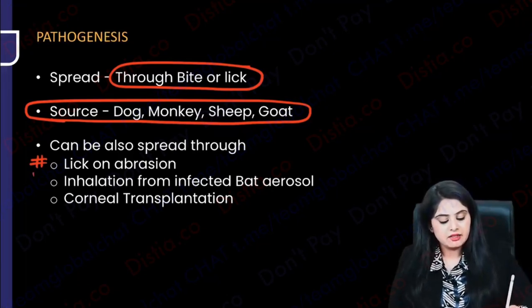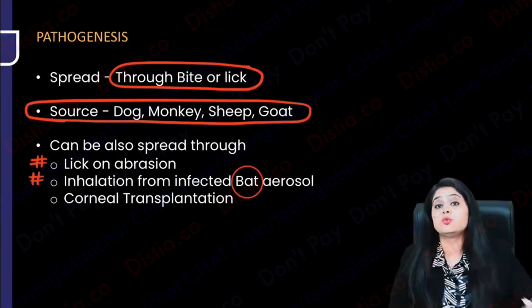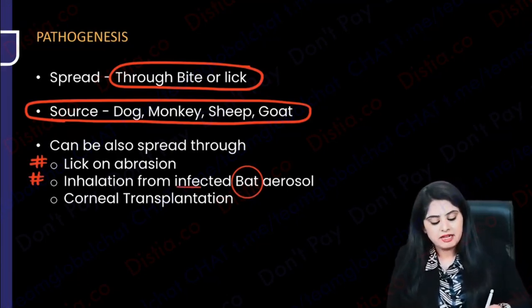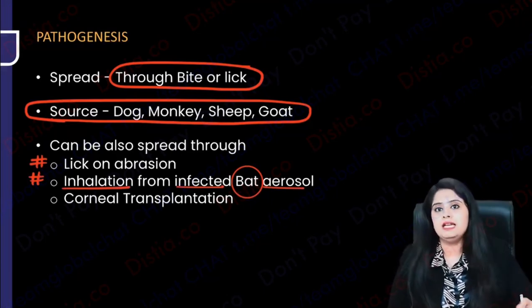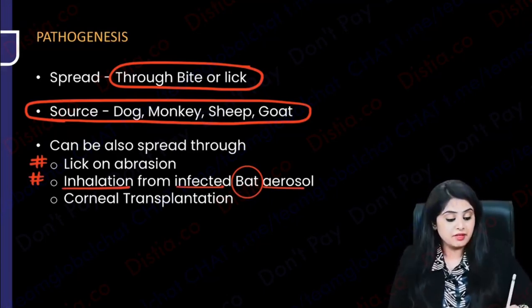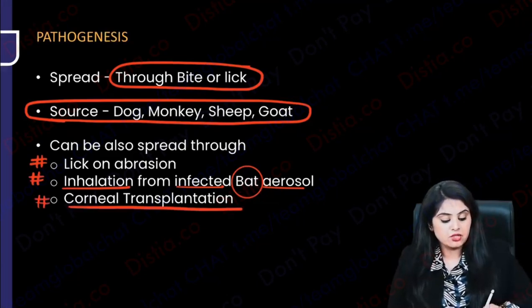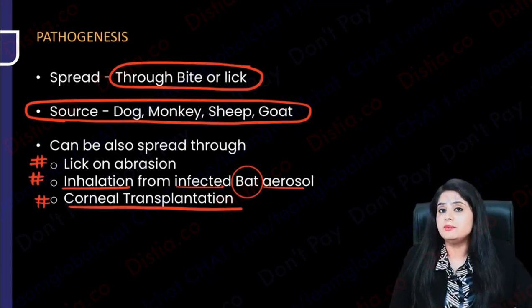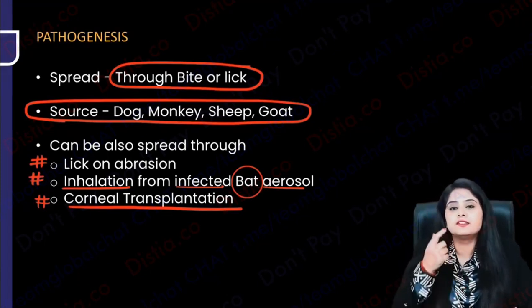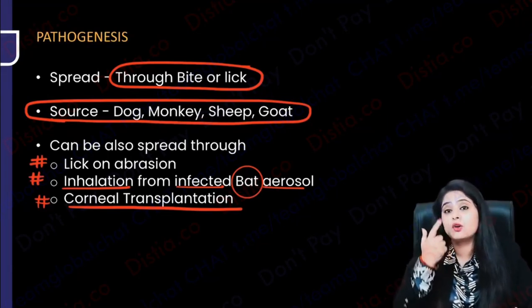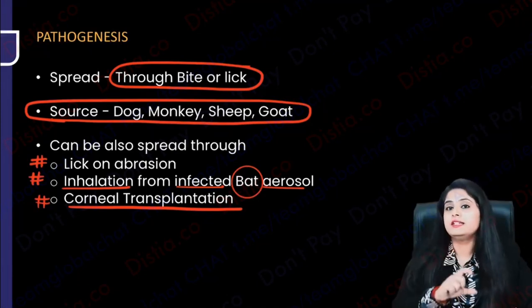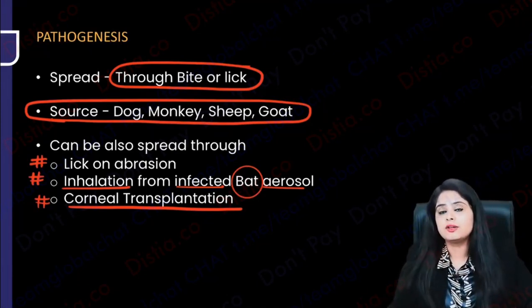Second, you will say, how does it happen with bats? A bat is not going to come and bite me. So how is the exposure with bats? So please remember, infected bat aerosols, if we end up inhaling them, that is also one of the routes. And one more thing, corneal transplantation is also going to be one of the methods by which rabies can spread, and you will know why when I tell you the pathogenesis, because rabies virus goes in some parts of the body and sits, like the skin, like the salivary gland, like the cornea. So rabies virus tends to go and sit, and if that person's cornea is transplanted onto someone else's, then that means that there is a risk of rabies transmission.